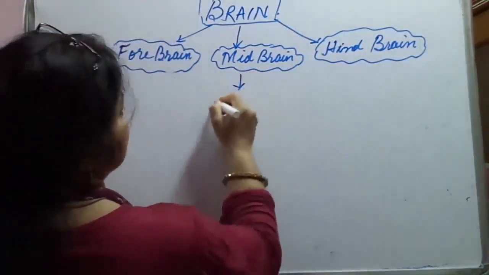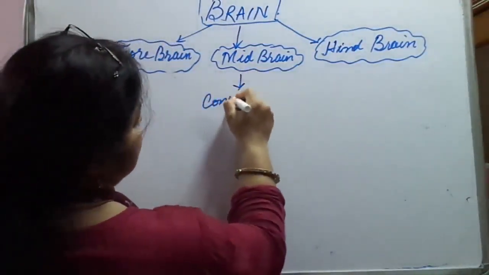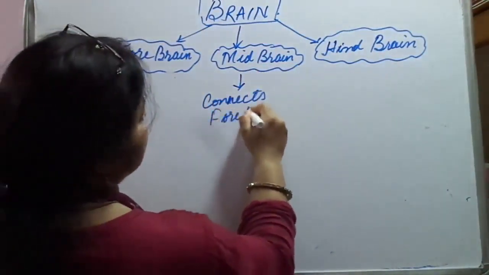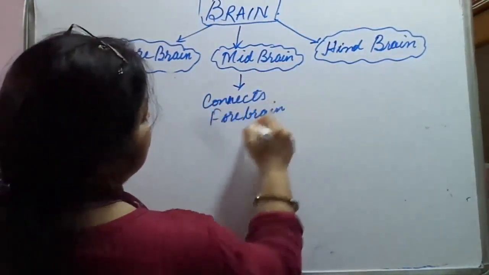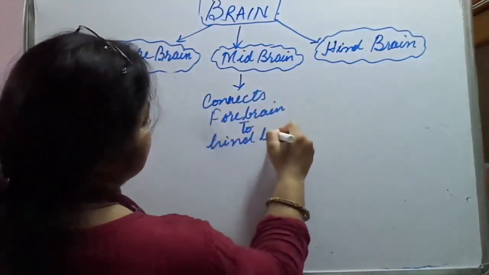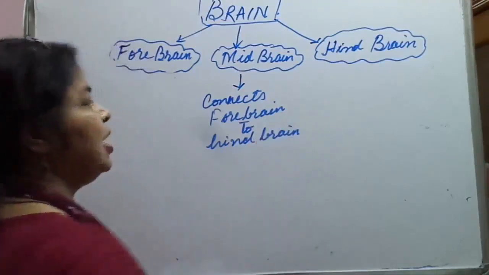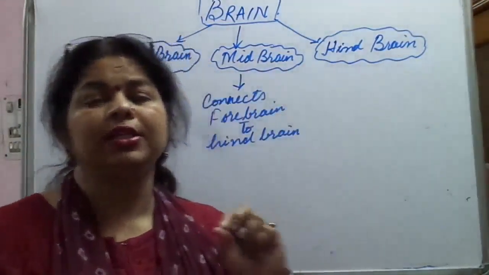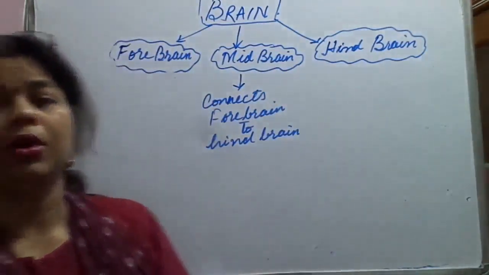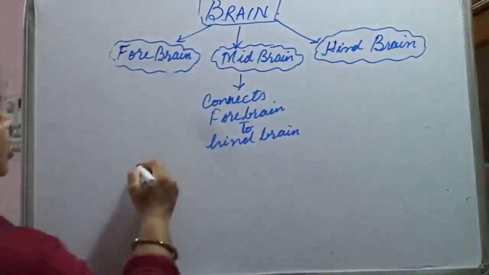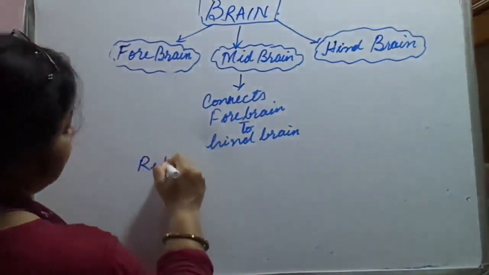It connects the forebrain to the hindbrain. First thing, it is a connectivity between the forebrain and hindbrain. Then what else? It also helps in controlling the reflex movements.